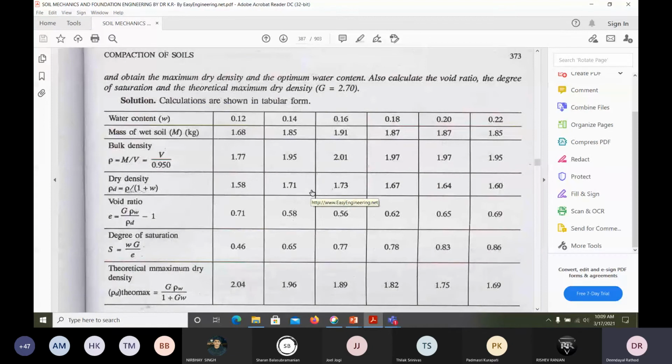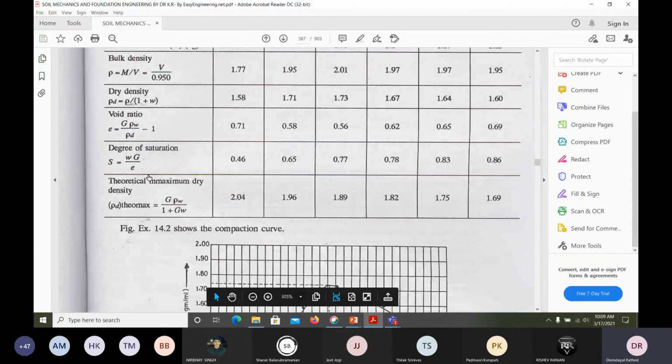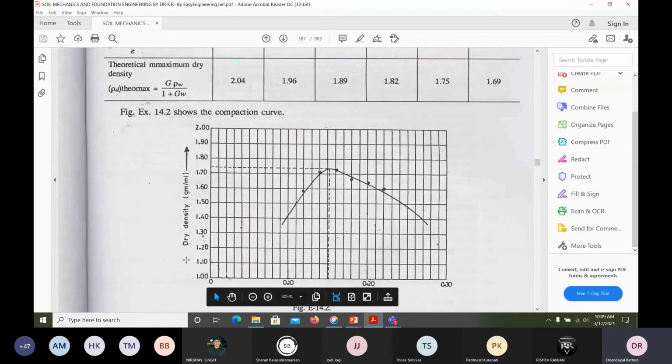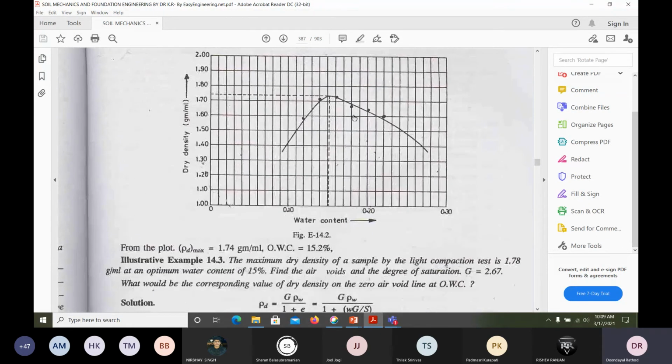So this particular graph we will try to draw between dry density and water content. Then void ratio we can find out, and degree of saturation also, by using these formulas. Then the theoretical maximum dry density we can find out. Then dry density goes on the left side, and water content on the right side. When you plot it, it will come like this, and this water content is called the optimum moisture content. This is the maximum dry density.